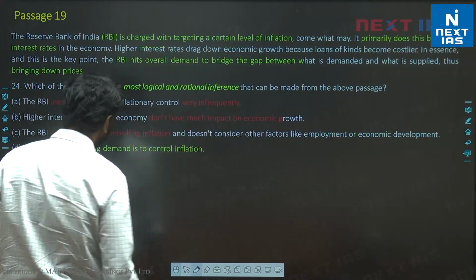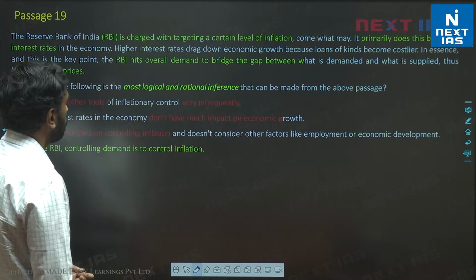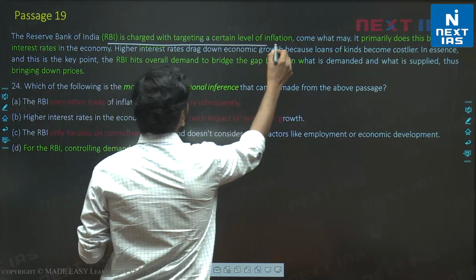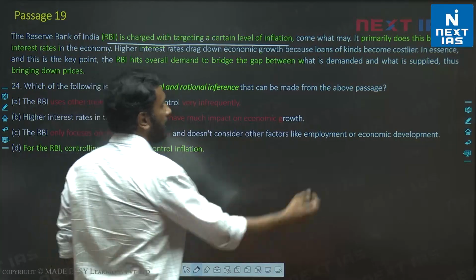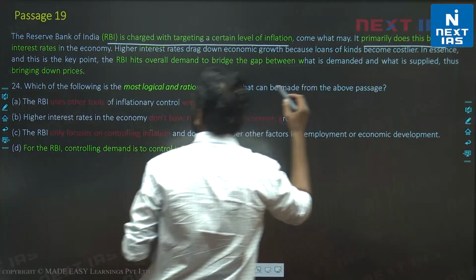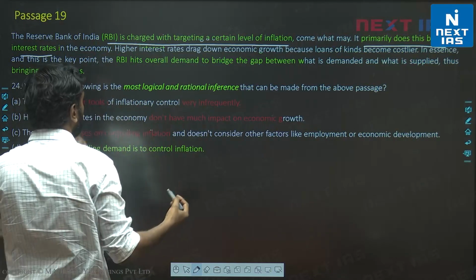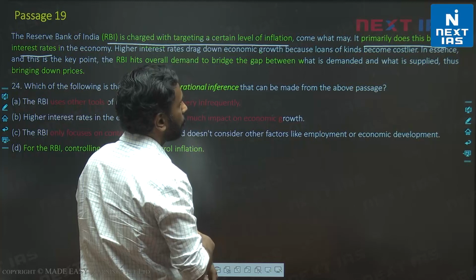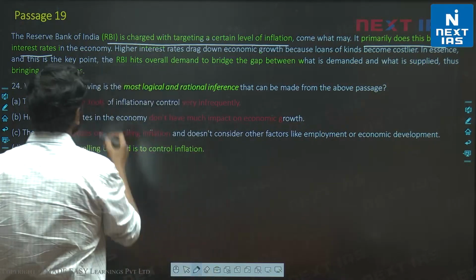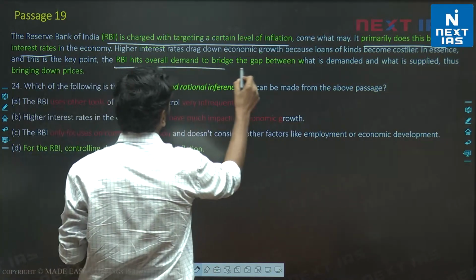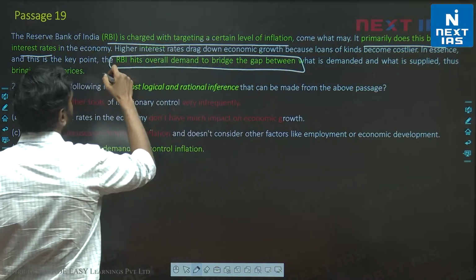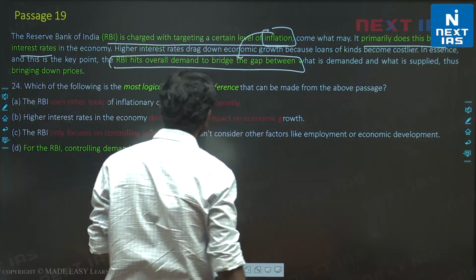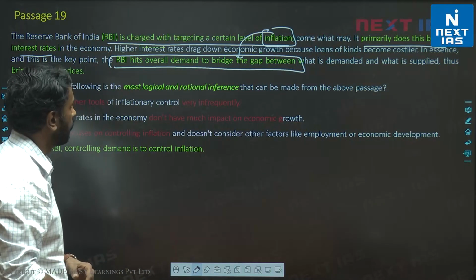Let's look at the next one. Which of the following is the most logical rational inference? RBI is charged with targeting a certain level of inflation. We know this. It primarily targets this by raising interest rates. This also we know. Now higher interest rates drag down economic growth because loans of all kinds become costlier. And this is the key point, RBI hits overall demand to bridge the gap. So how does RBI target inflation? RBI hits overall demand. Now, which of the following is the most rational inference?